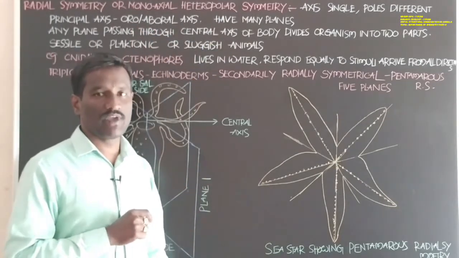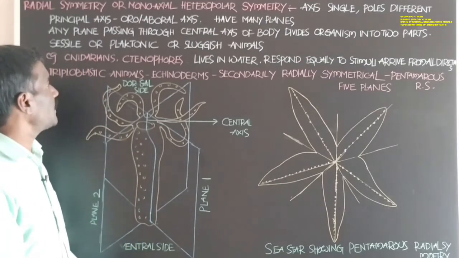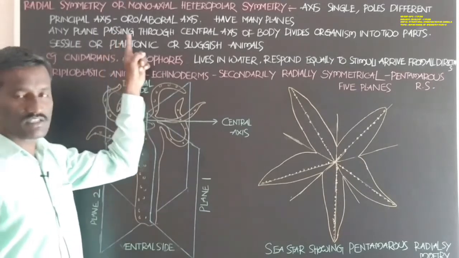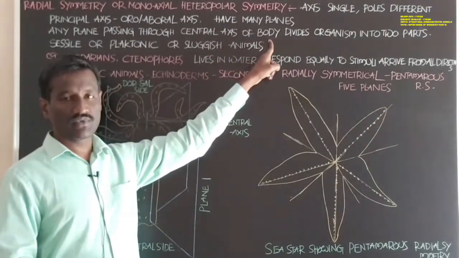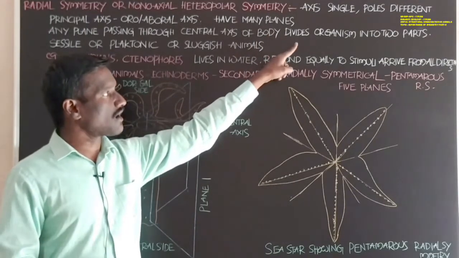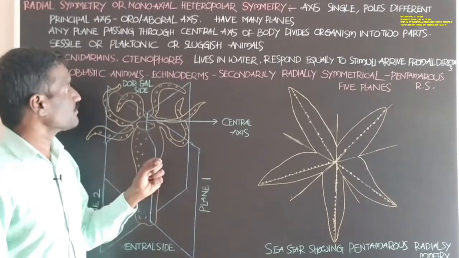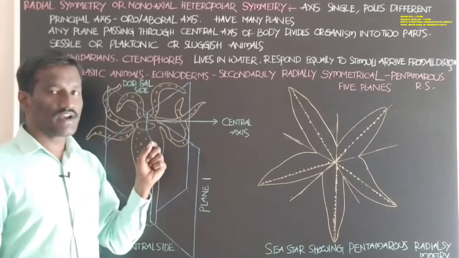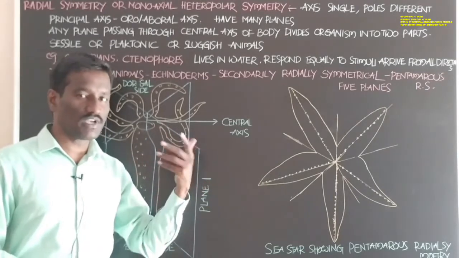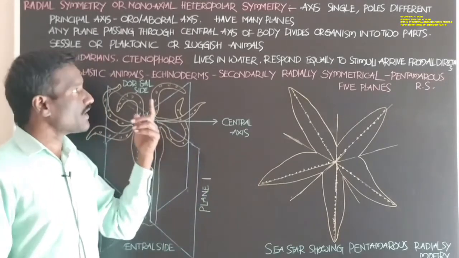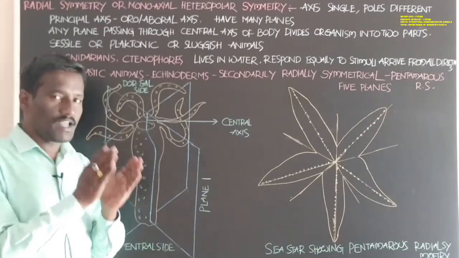Students, there are many planes in this type of symmetry. Any plane passing through the central axis of the body that divides the organism into two equal parts is called radial symmetry, and such animals are radially symmetric.